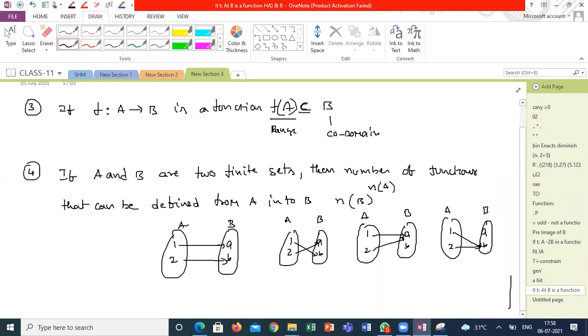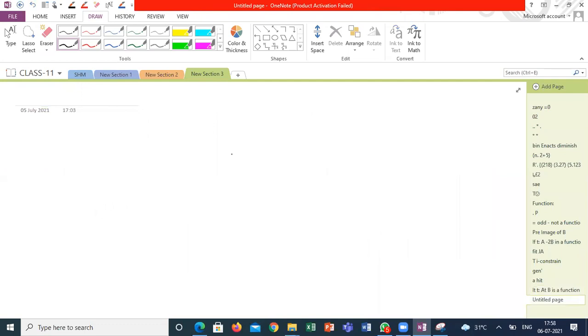Let's see. f from R to R defined by f of x is equal to x cube. Then is f of x a function or not?